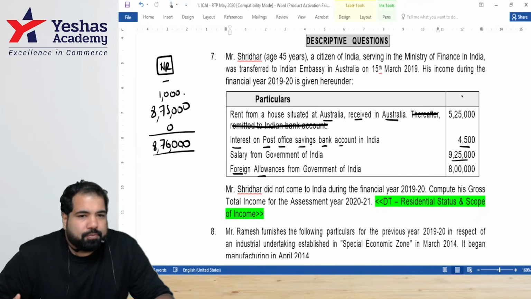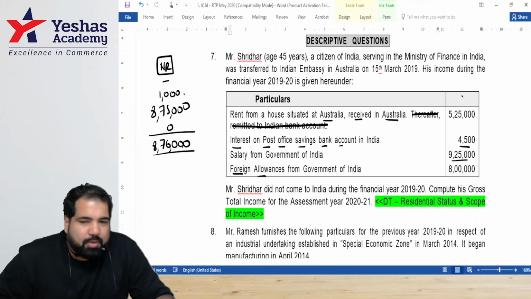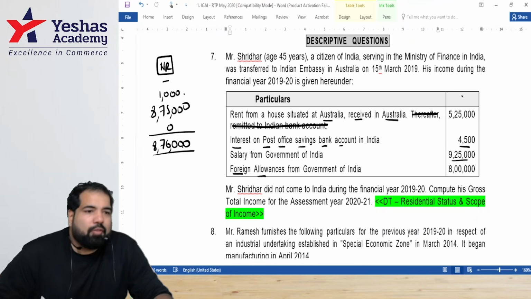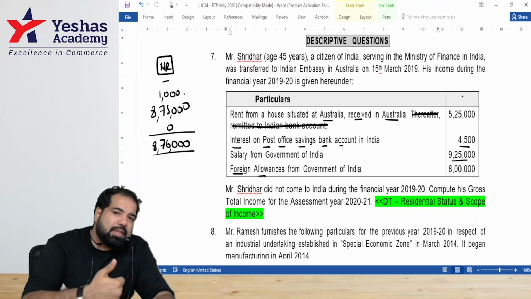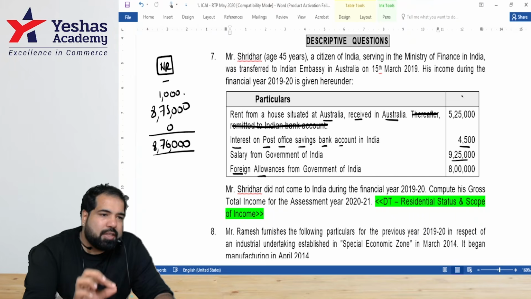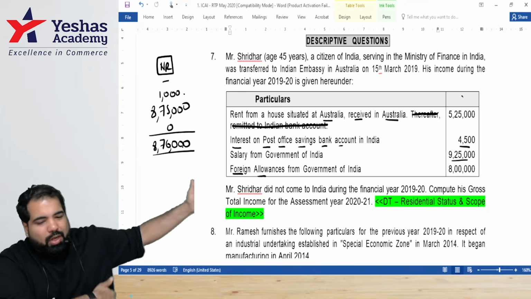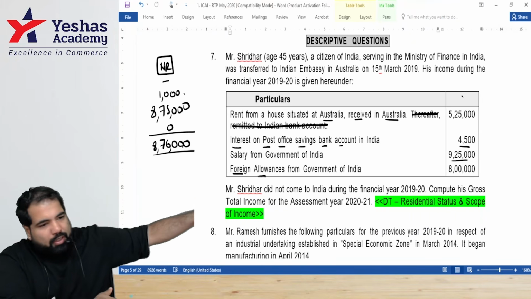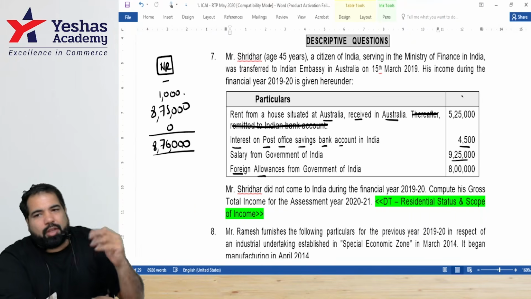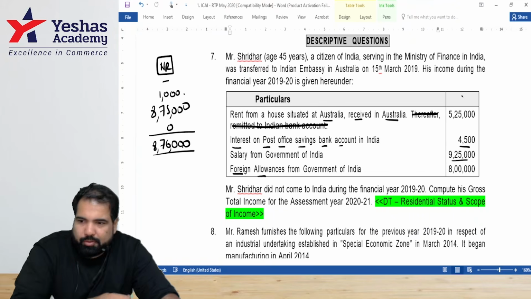During the year 1920, Mr. Sridhar did not visit India. Since he did not visit India, he will not fulfill the conditions under section 6(1) and hence he will be considered as a non-resident. Are we okay with this, guys? Why a working note? Because they've not asked for that. What have they asked for? Income. So that will be the main highlight and the working note will be the residential status. Everyone okay with this?